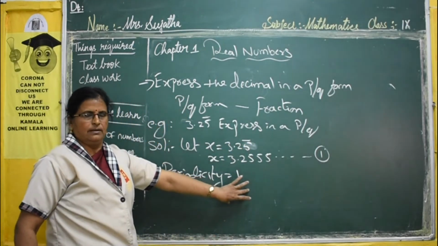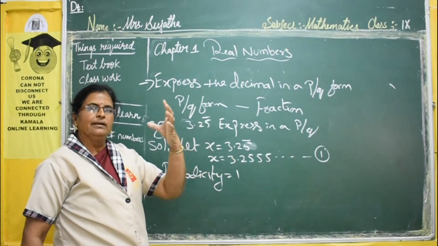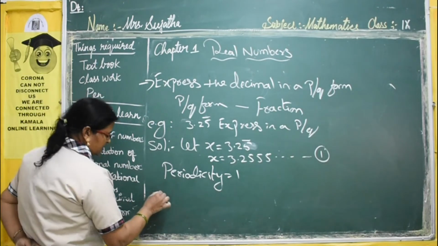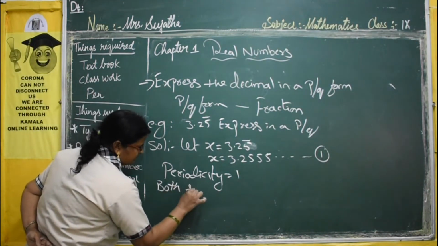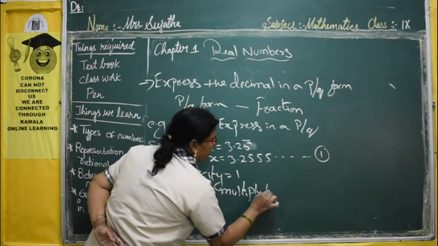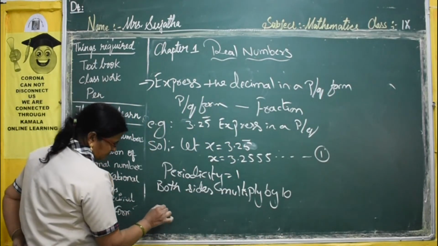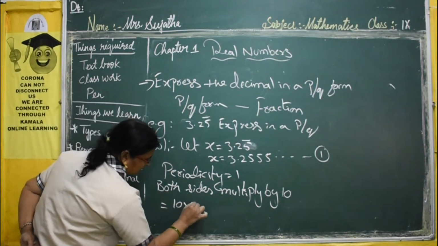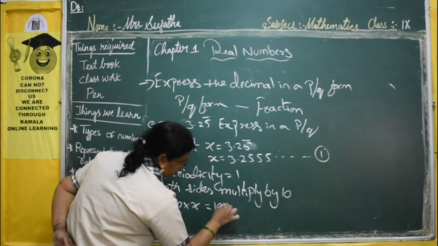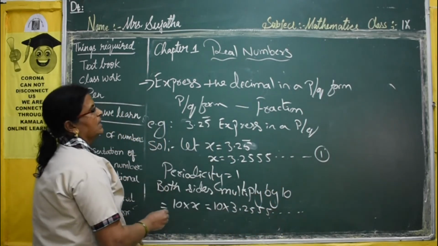If the periodicity is 1, on both sides, this is LHS, this is RHS, you have to multiply by 10. If the periodicity is 2, on both sides you have to multiply by 100. So, multiply both sides by 10. Why? Because periodicity is 1. Now, multiplying LHS by 10, here LHS is x into 10. Again 10 into 3.2555, and so on.